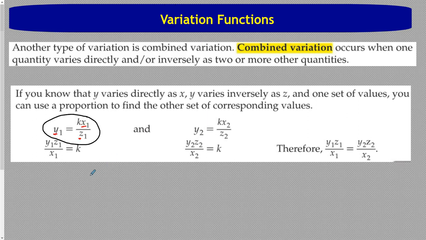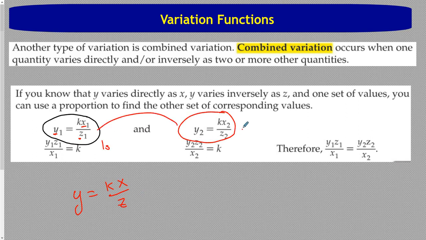But the idea is you've got one variable is the direct variation. It varies directly with x, right? Because here's a direct variation. But it also varies inversely with z. So we've got two different variables and two different types of variation happening. K is still just a constant. The reason we're going to have two of these expressions, two of these equations, notice these are exactly the same, but this one has ones and this one has twos.